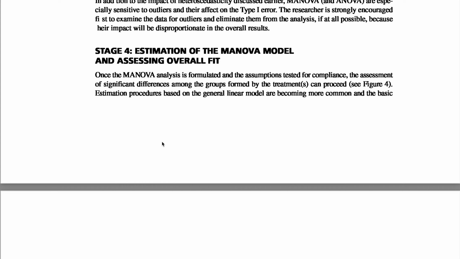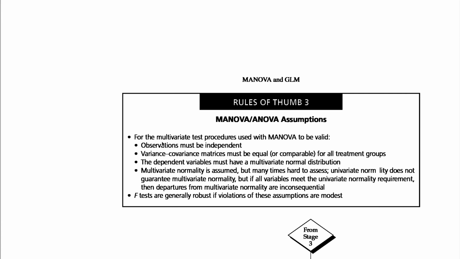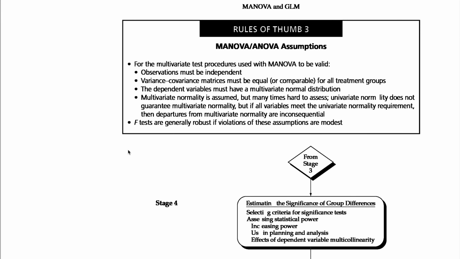Let's talk about stage 4, that is the estimation of the MANOVA model and assessing the overall fit. Once the MANOVA analysis is formulated and the assumptions tested for compliance, the assessment of significant differences among the groups formed by the treatments can proceed. See figure 4. Estimation procedures based on the general linear model are becoming more common. These are the assumptions of ANOVA and MANOVA.